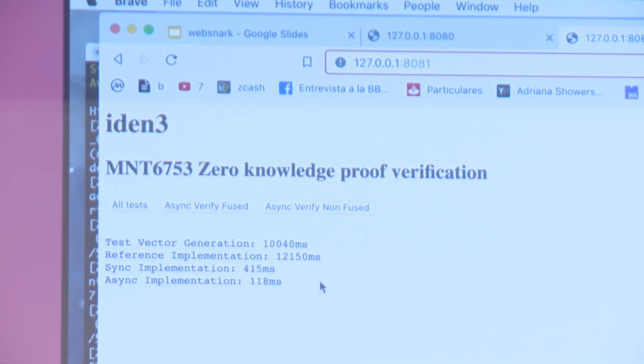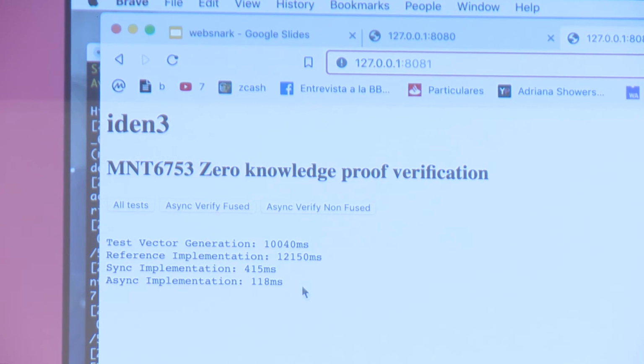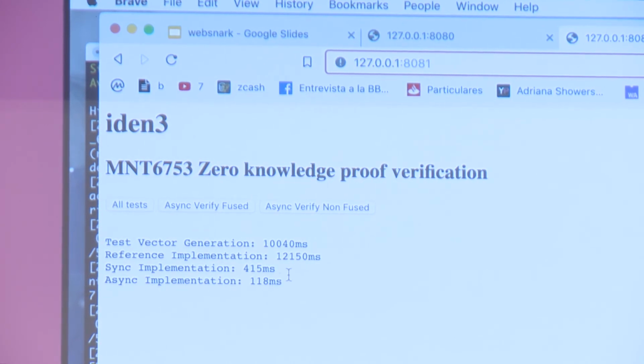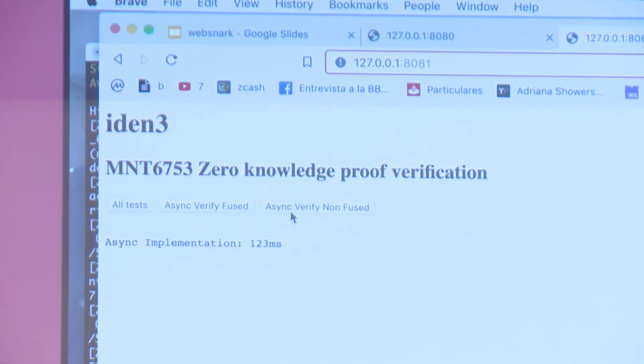So the original implementation, the reference implementation that we had, took like 12 seconds to compute, and this implementation takes less than around 100 milliseconds. So if we run here, for example, we can see that we are generating and validating the proofs in this MNT, in this recursive snark curve. So this is mainly the demo of how the web library works.